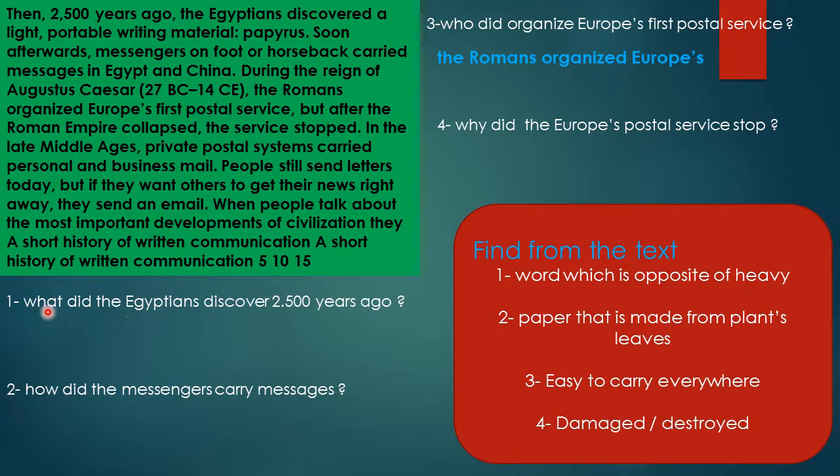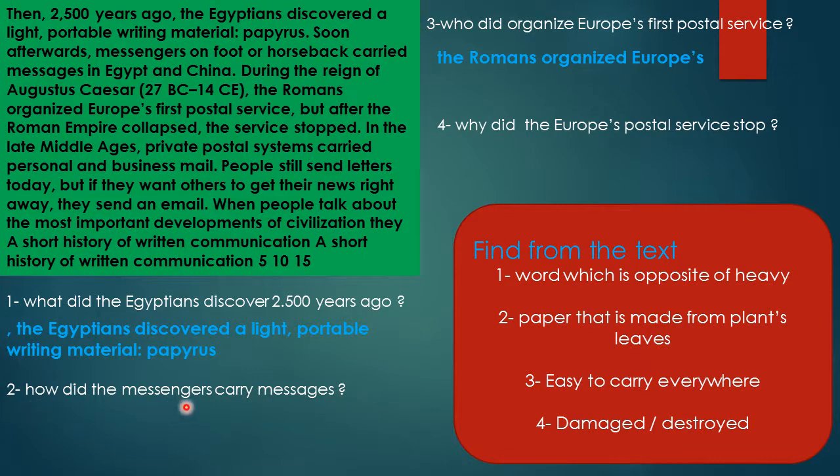Thank you. Now question number 1, what did the Egyptians discover 2,500 years ago? What did they discover? Here is the answer. The Egyptians discovered a light, portable writing material. Light is the opposite of heavy. Portable, you can take it with you everywhere. Writing material, it is papyrus.